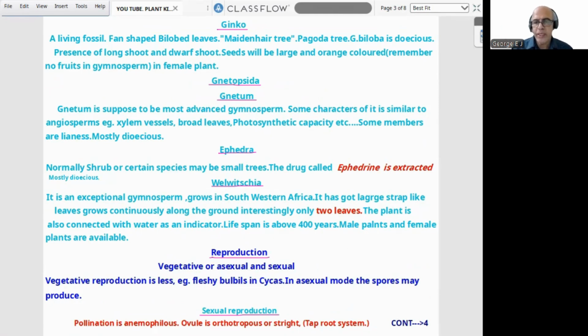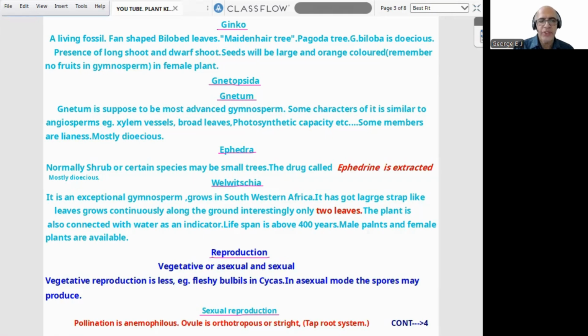And mostly Gnetum is dioecious. Next specimen is Ephedra. Normally shrubs, or certain species may be small trees. And from Ephedra, a drug is obtained. It is called ephedrine, connected with asthma treatment. And Ephedra is mostly dioecious.